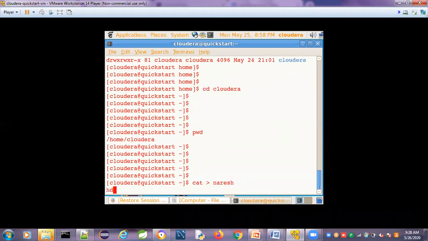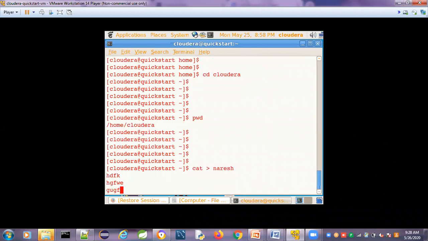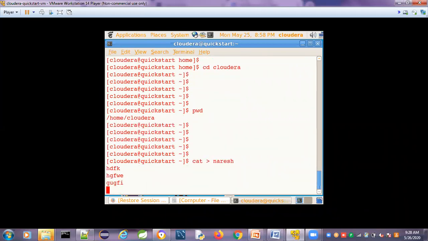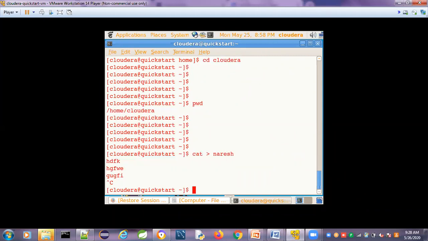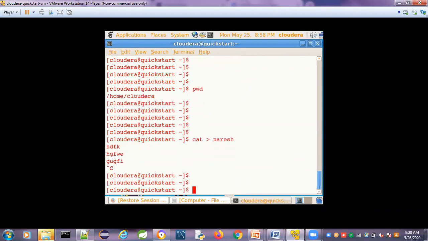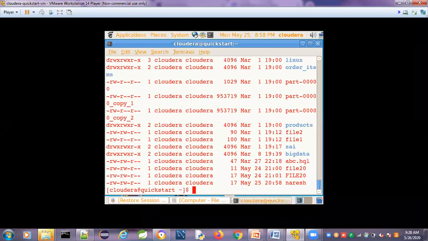So cat, then the file name. Whatever information you want to store in this file, you can type here. After typing, just press Control C, and it will come out of entering the text. Now the file is created. To check whether the file we just created, Naresh file, is present or not, I can give ls -lrt.